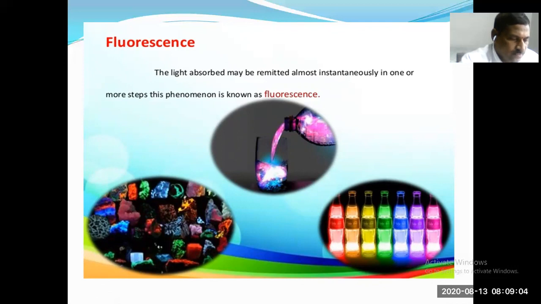So this means internal conversion takes place. The difference in energy of these two states is given out in the form of light radiation. The higher energy state S1 is unstable. Therefore, conversion of S1 to S0 is very fast. This light emitting transition from S1 to S0 is called fluorescence. This is represented by S1 to S0 plus h nu.